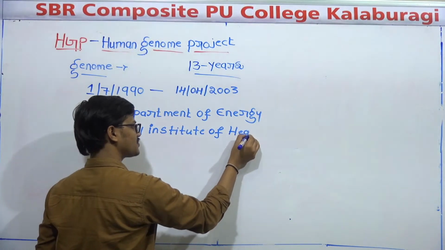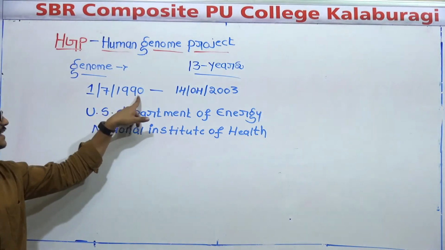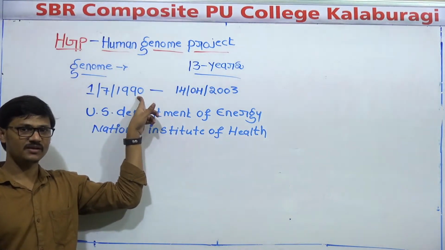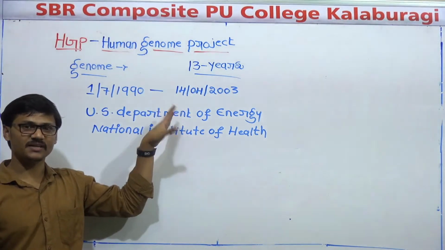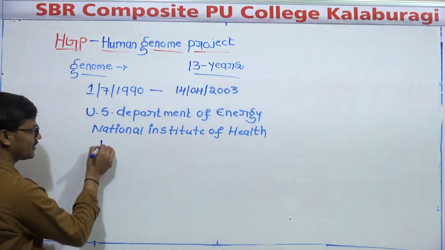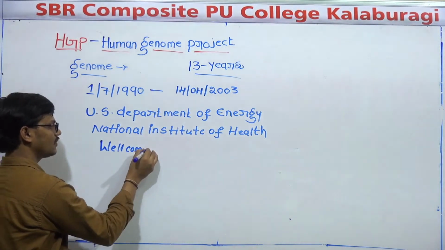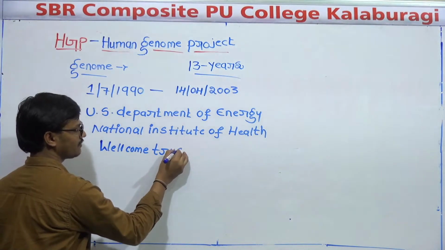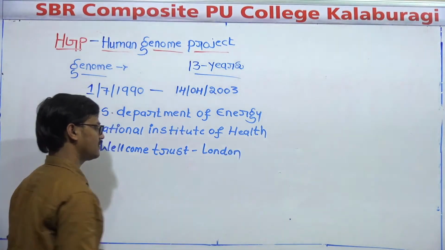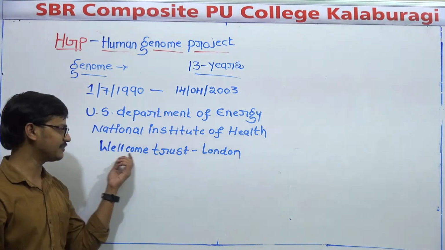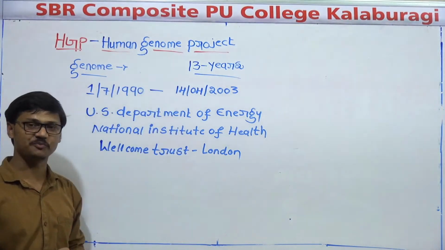So these are the two institutions which started the Human Genome Project in the year 1990. Okay, and later they were supported by some other institutions like the Wellcome Trust from London. Right, there is a trust called the Wellcome Trust in London. It also supported the US for this Human Genome Project.